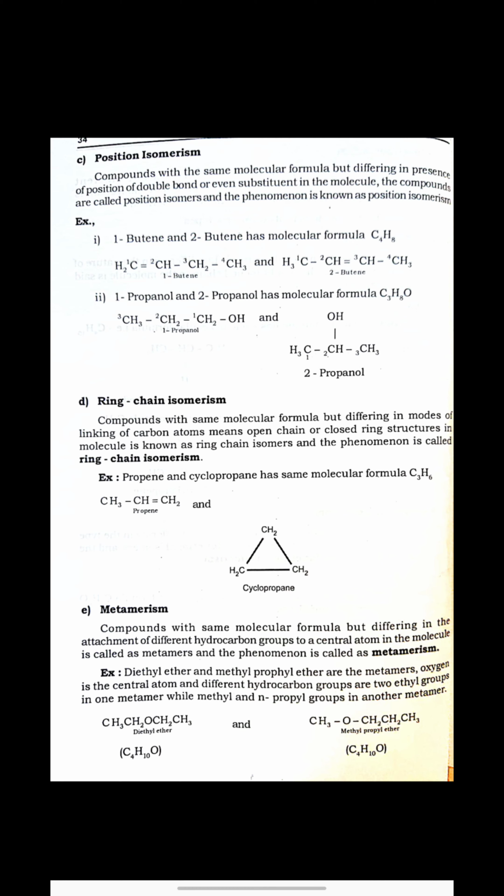In the second compound, one side of the oxygen is linked to a CH3, a methyl group, and the other side of the oxygen is linked to a propyl group. Now what is the difference? Only which type of hydrocarbon group is attached to that oxygen linkage. Otherwise the molecular formula is the same, and therefore such isomers are called metamers, and the phenomenon is known as metamerism. And the last one is tautomerism.